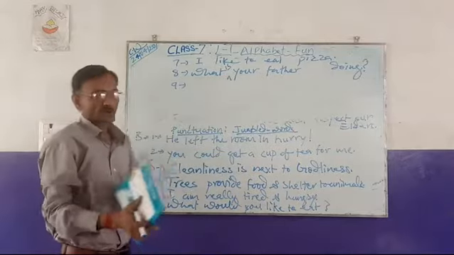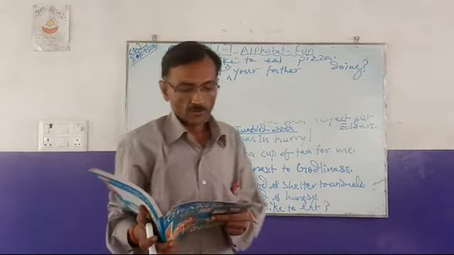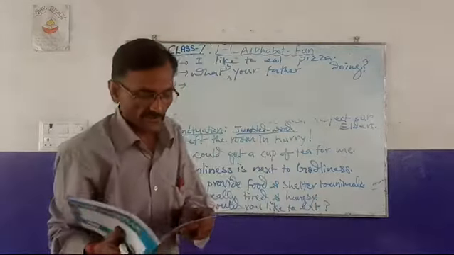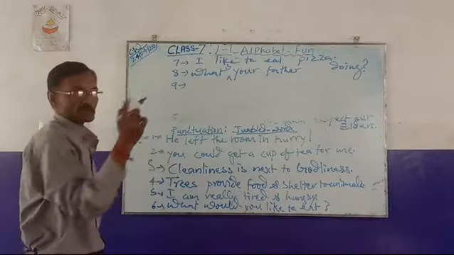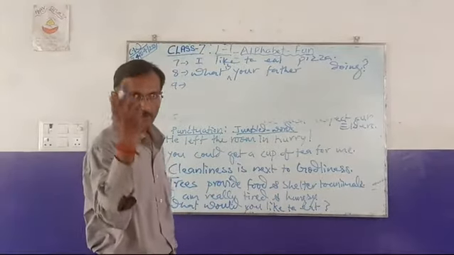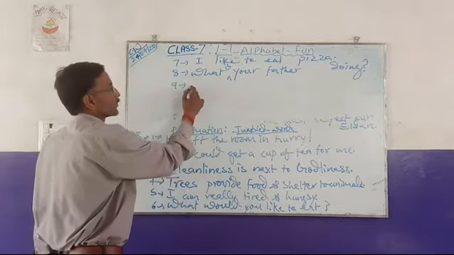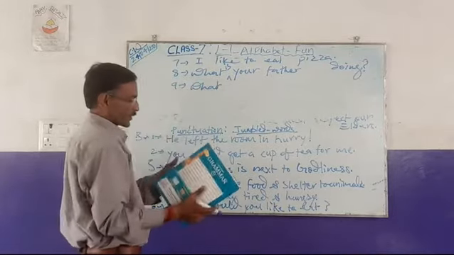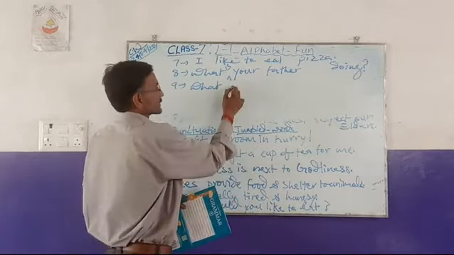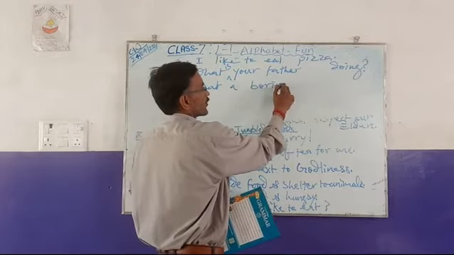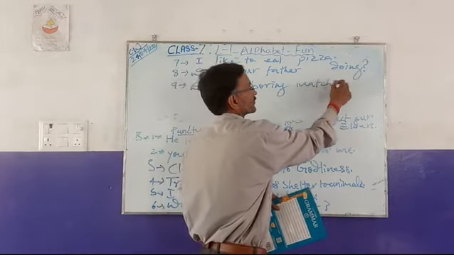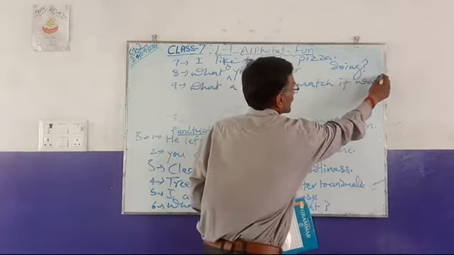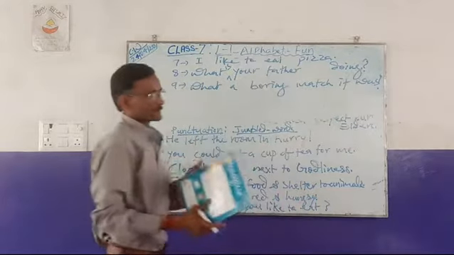Okay, number 9: what a boring match it was. It is an exclamatory sentence, so it will end with a sign of exclamation. What a boring match it was!